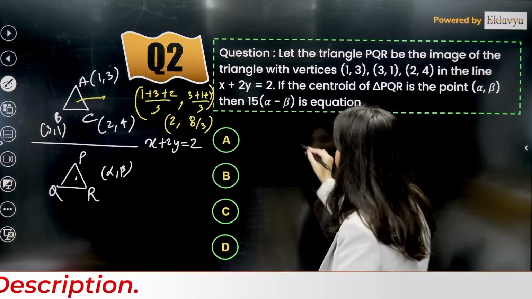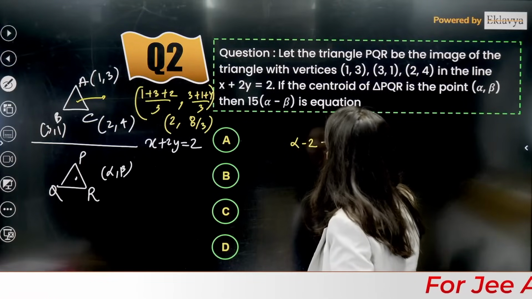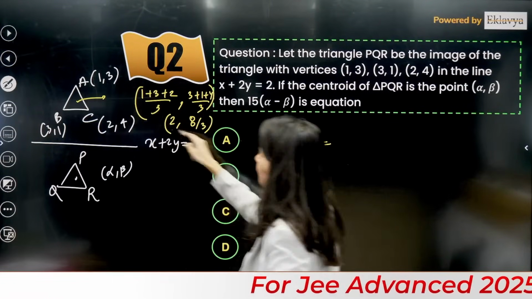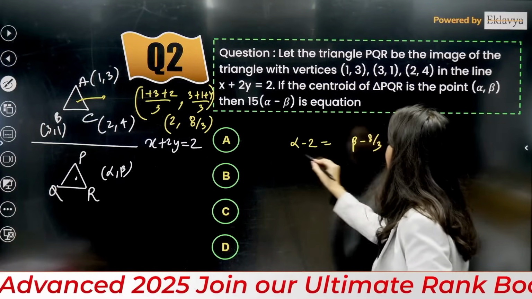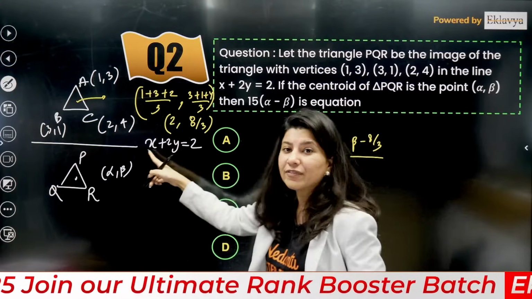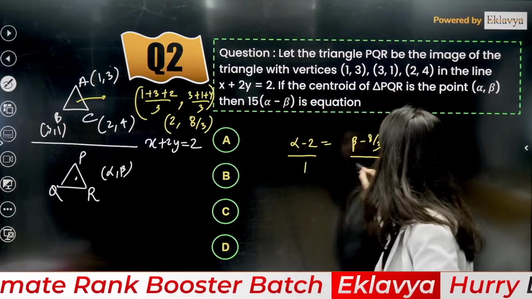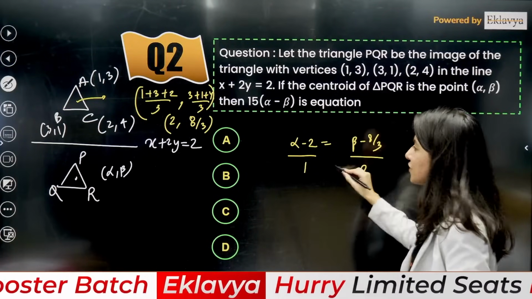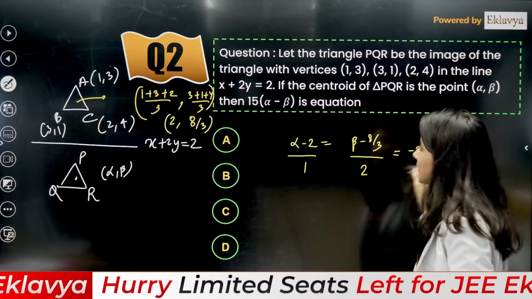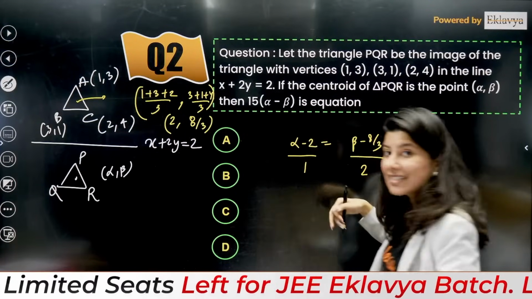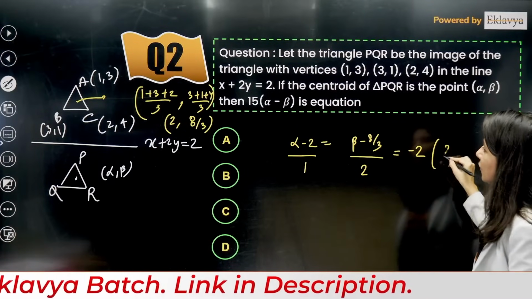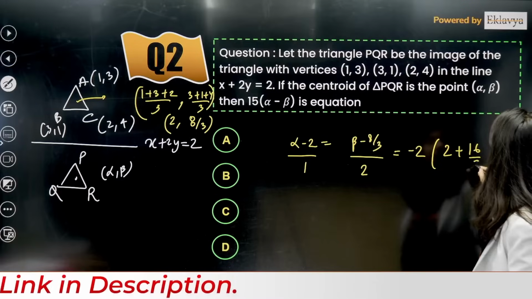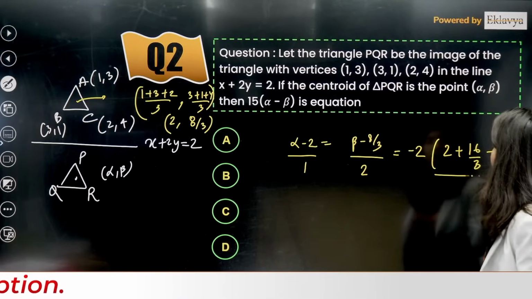Suppose the image is (alpha, beta). So (alpha minus 2), (beta minus 8/3). Direct formula. This is the coefficient of x, A. Coefficient of y, B, is equal to minus 2. Now you have to put the point whose image you are calculating on this line. So minus 2, now put this point. So 2 plus 16/3 minus 2. This is how you put the point.